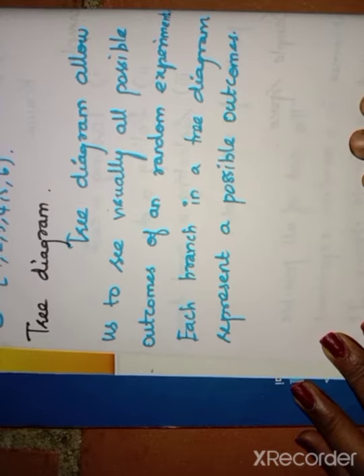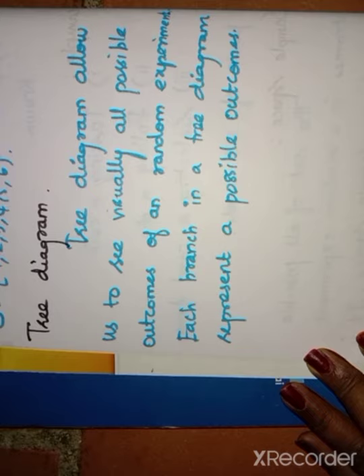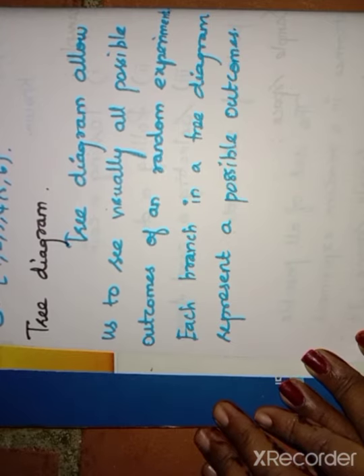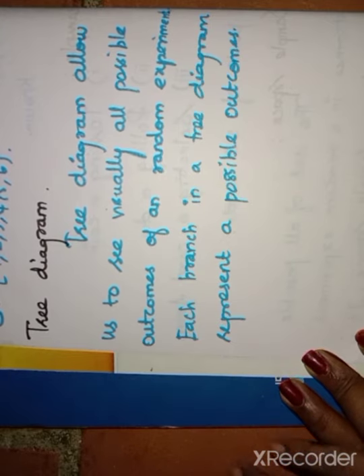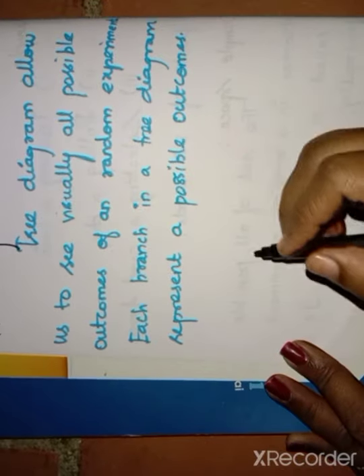Next definition is tree diagram. A tree diagram allows us to see visually all possible outcomes of a random experiment. Each branch in a tree diagram represents a possible outcome. Tree diagram means there are branches. See one example.